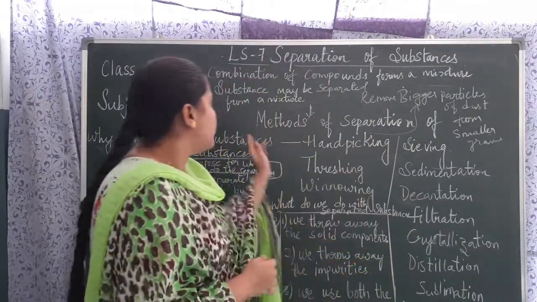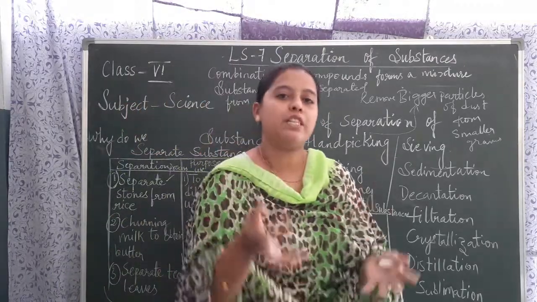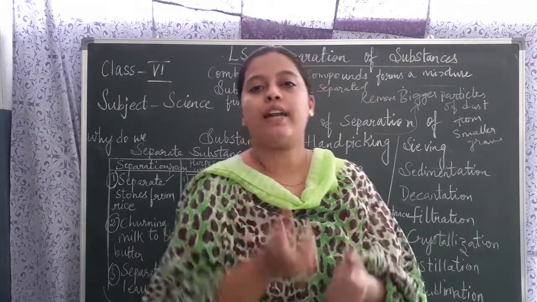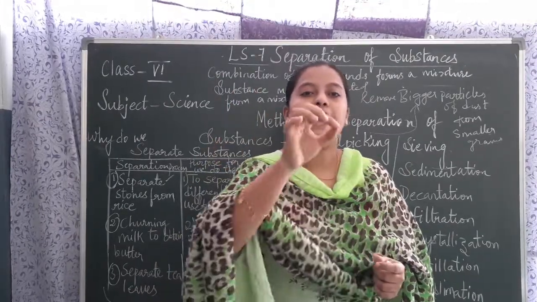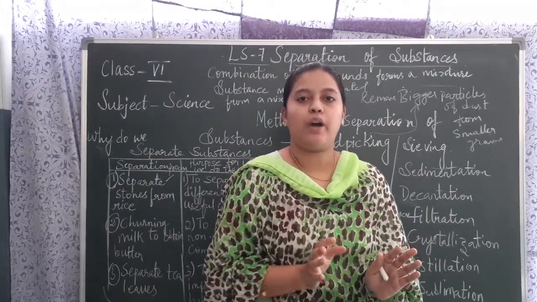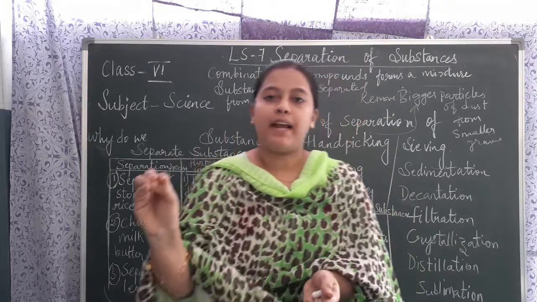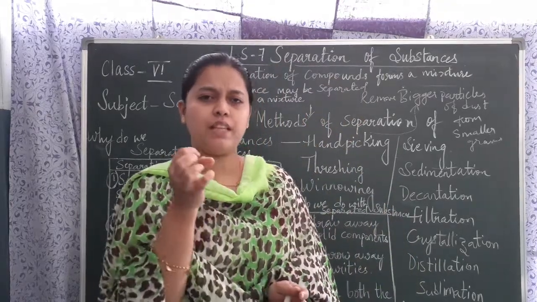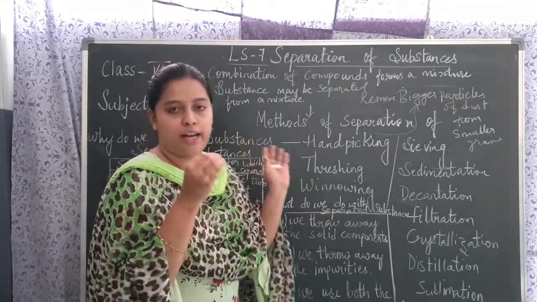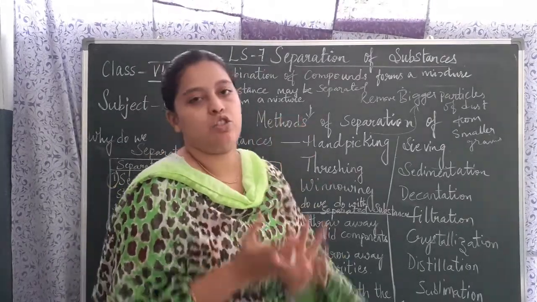Okay. Substances may be separated from a mixture. Suppose you don't like some vegetables in that veg pulao, suppose beans are there, peas are there, and you don't like peas. So what will you do? You will take them out and keep them aside, and you have the other mixture. So from that mixture you are able to separate the components, okay. Whatever substance you separate comes from the components that form the mixture.